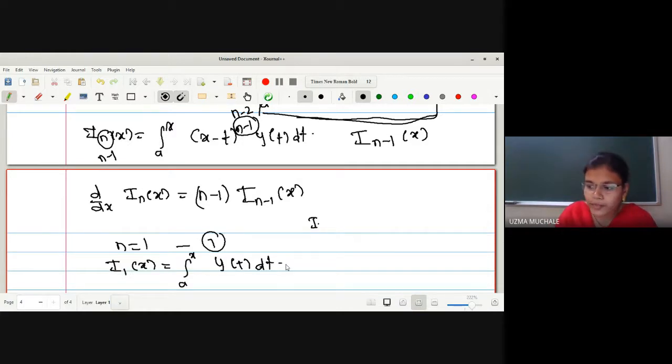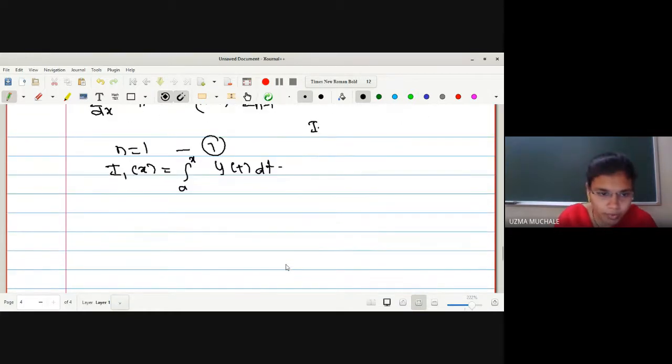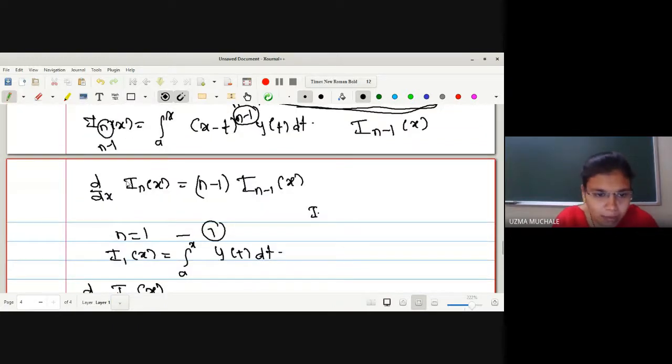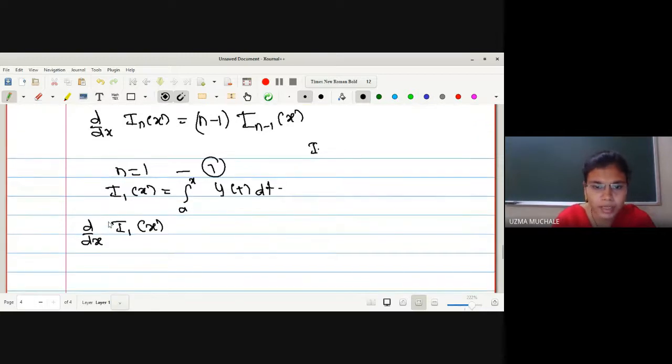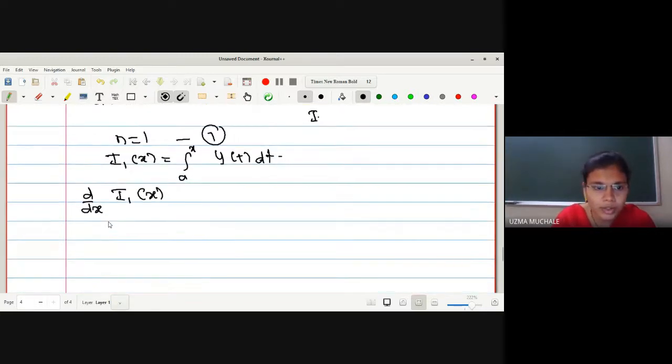Okay. So now we will find out d by dx of this term. Later on you will understand why we have found the derivative of this I1 of x. Up to then I will give a hint. Here, whenever we take the nth derivative, this I n minus 1 will be confusing. So for this n minus 1, we will take one more derivative. At that time, we can keep the value directly. If I take one more derivative, at that time we can have the derivative of I1 of x. I'm giving you simply a hint. Later on, I will explain why we have taken this. Or rather, you can understand directly after the proof.